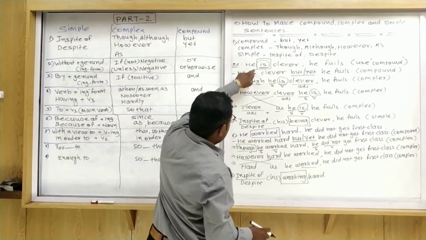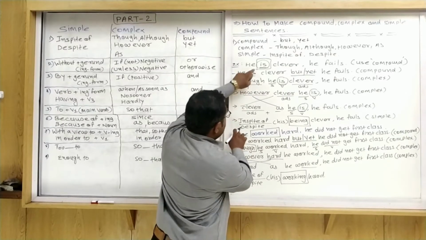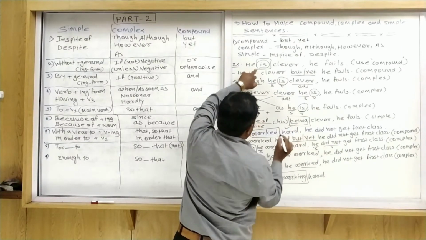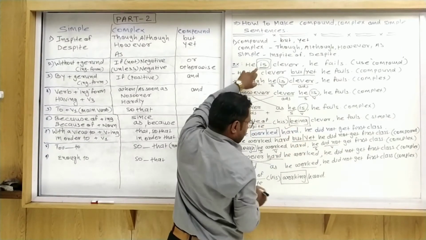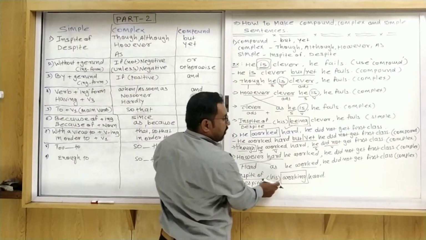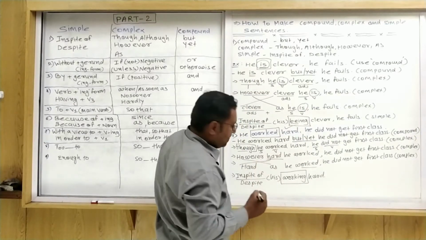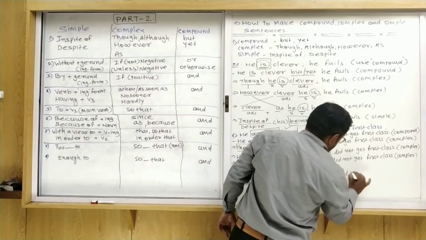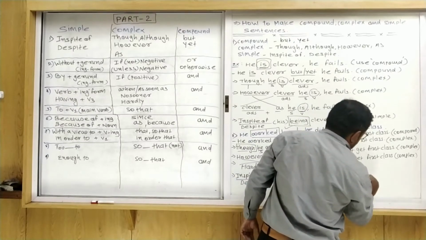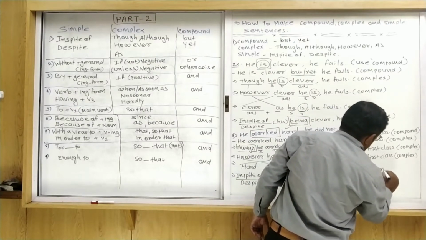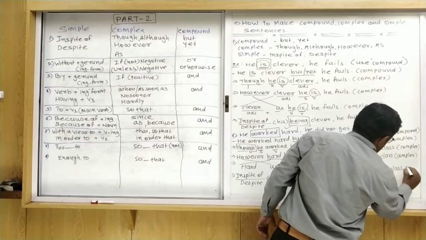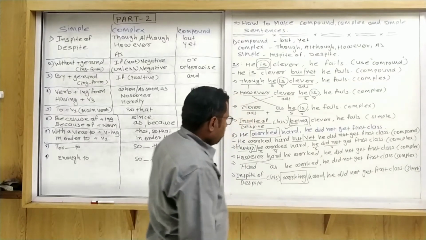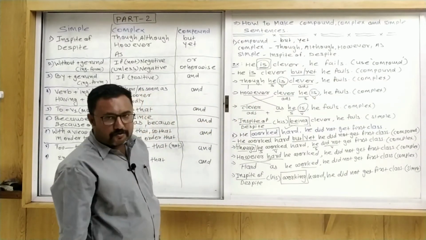When a to be form is given, at that time we use being. Why? Be is, am, are, was, were, where is the be form, after that ing. But here you can see that a verb is given, so we use ing, comma, he did not get first class. That is a simple sentence. Okay dear friends, I hope all of you understood very well.